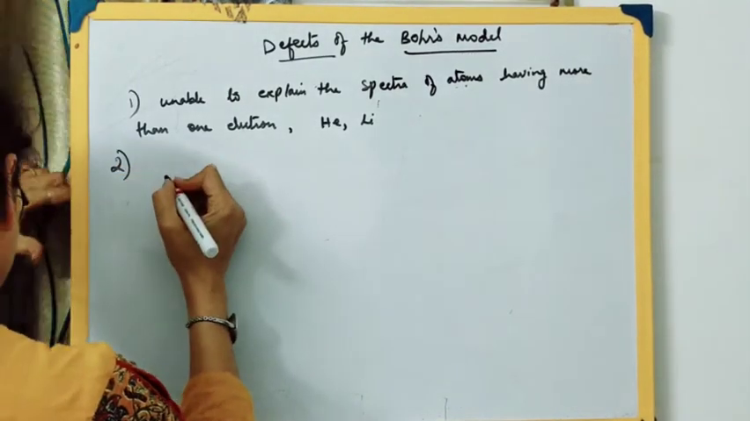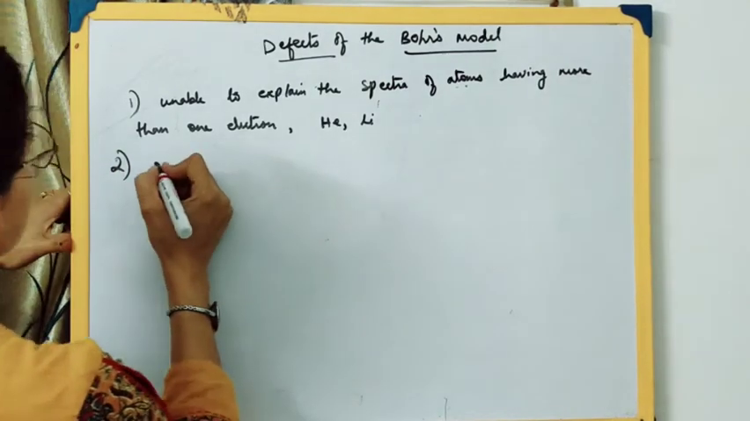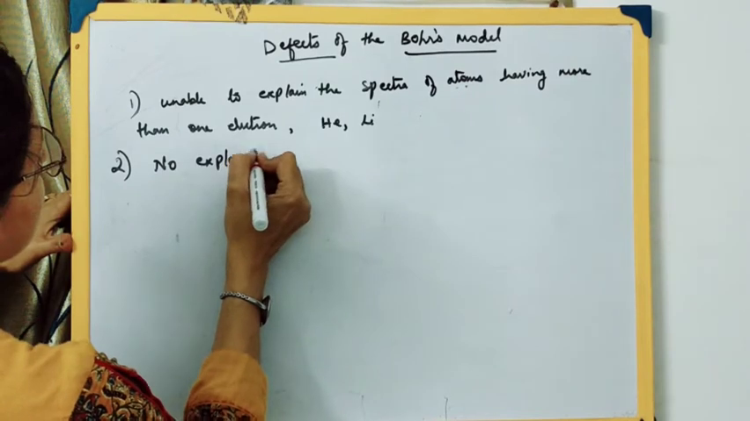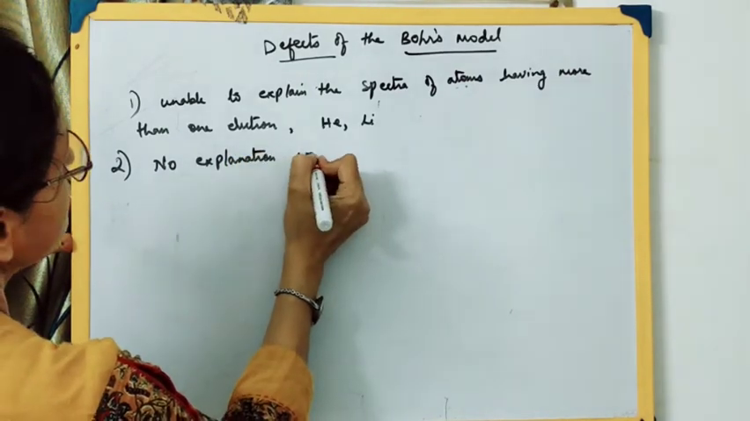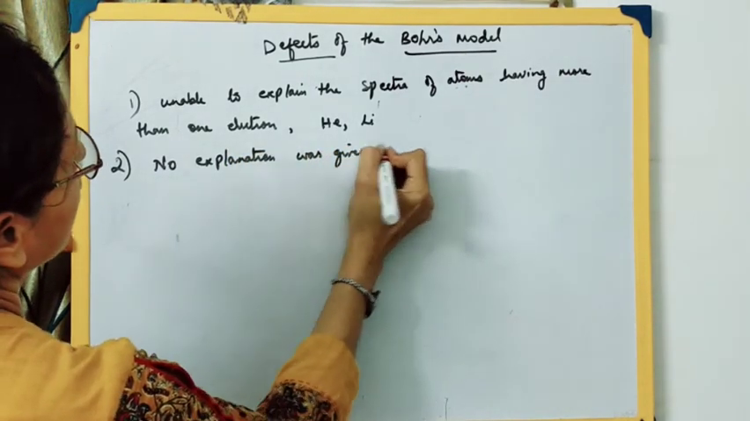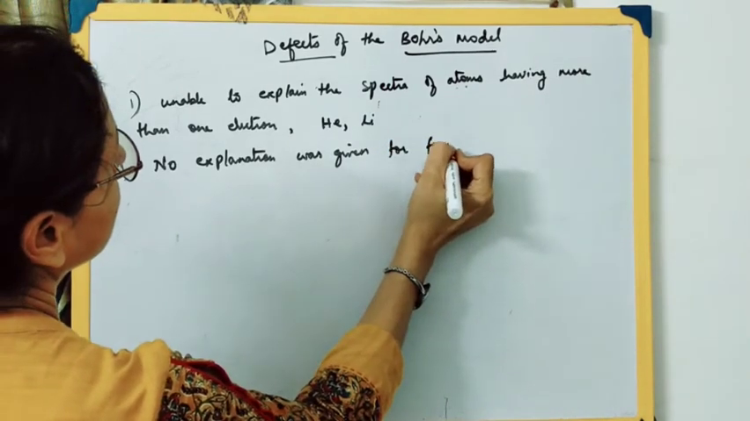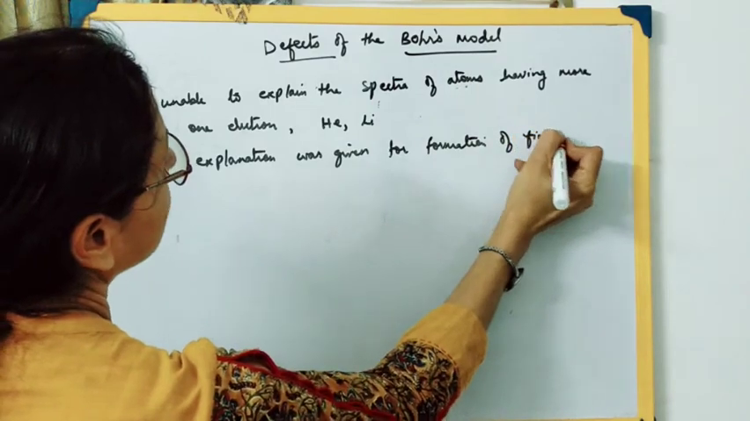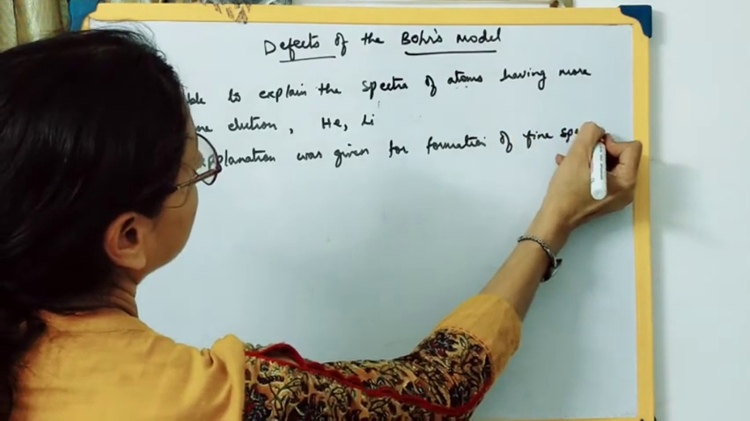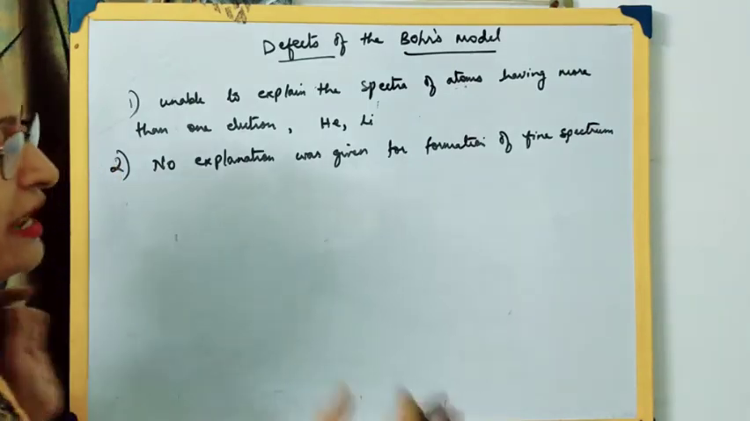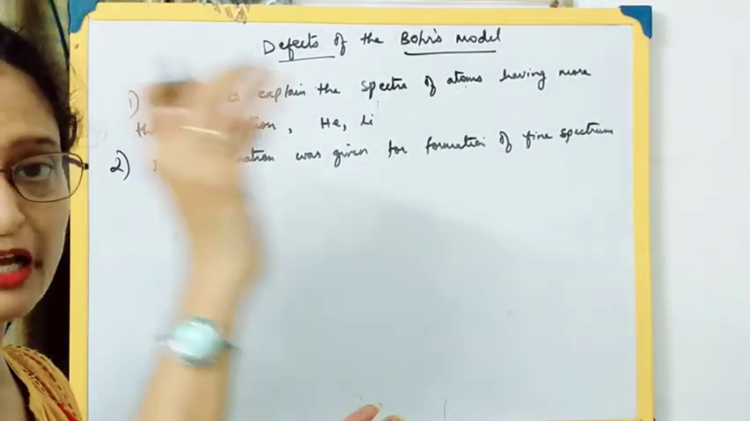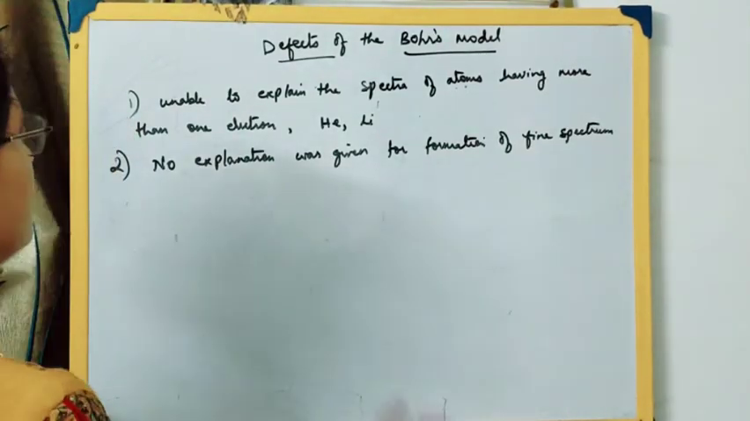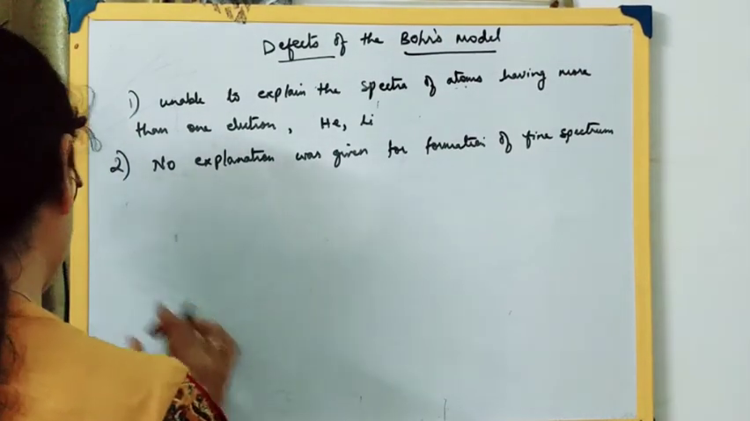Then no explanation was provided for the fine spectrum. Fine spectrum means that the lines are very close to each other, in different series like the Lyman series, Balmer series. So for the fine spectrum, no explanation was given by the Bohr's model.